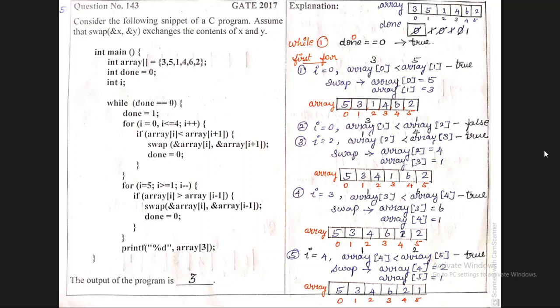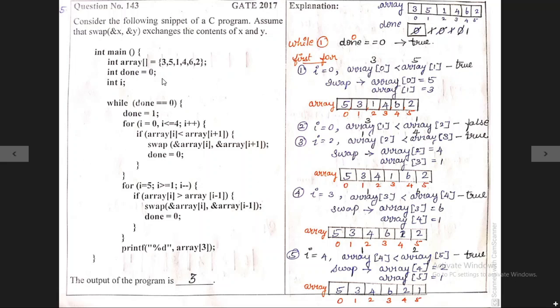Okay. They have given a program. Consider the following snippet of C program. Assume the swap ampersand x ampersand y exchanges the content of x and y, and they have given some program and you have to find the output of this program.